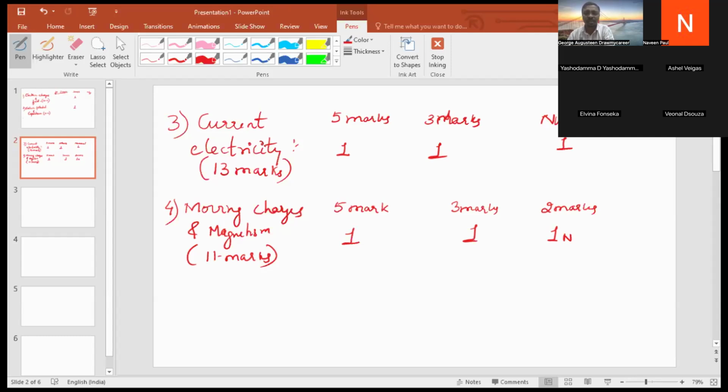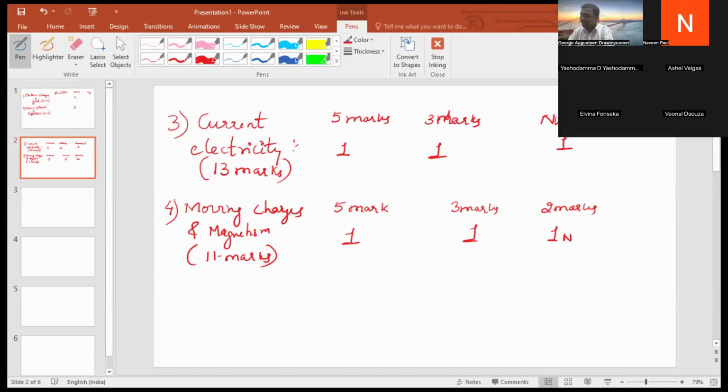Here derivation is asked, so there is no numerical, because the derivation is already asked for 5 marks. They might not ask a numerical in this chapter. So a numerical will be asked for either 3 marks or 2 marks. That is also a probable area, according to the blueprint. Again I'm saying, for the physics blueprint I will not guarantee you 100%. It is probable. Till now they have not followed it. Every year we stress on it, but still they have not followed it. But on the basis of question papers as well as the blueprint, I am recommending these important areas.